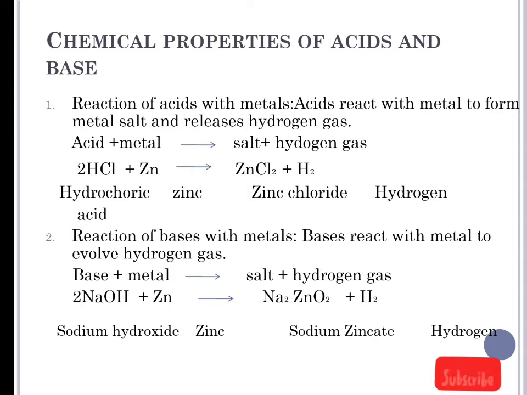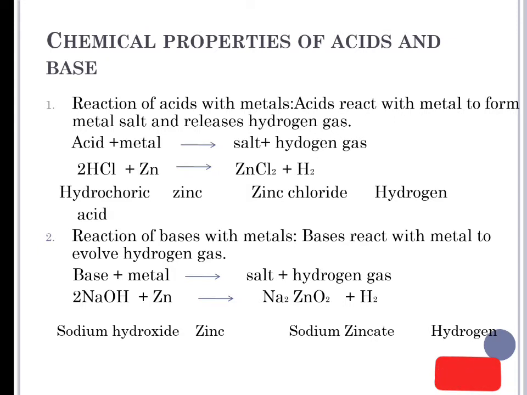So the first property is the reaction of acids with metals. You see, the acid reacts with metal to form the metal salt and releases hydrogen gas. That means acid reacts with metal to form salt and hydrogen gas.